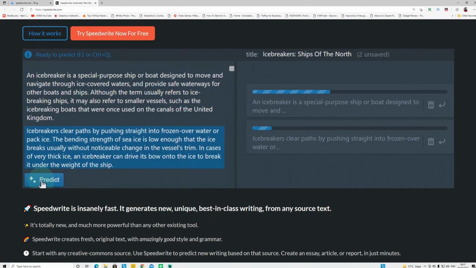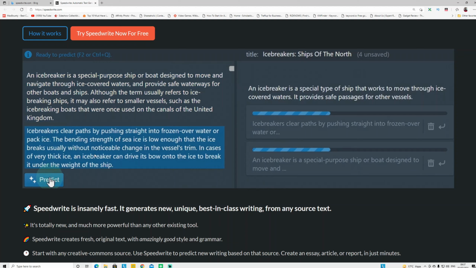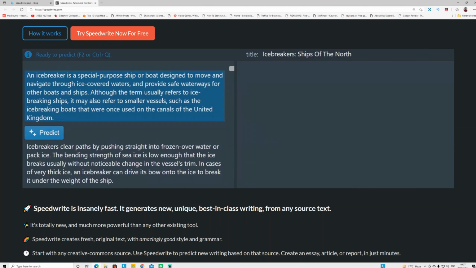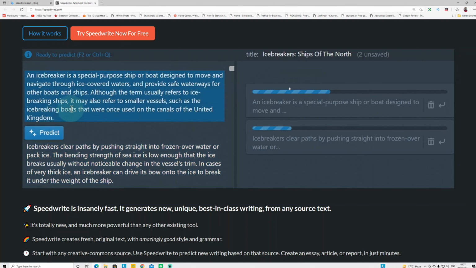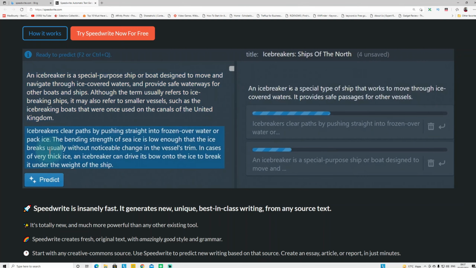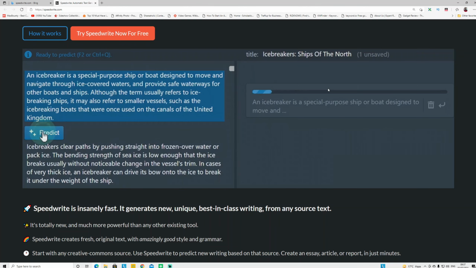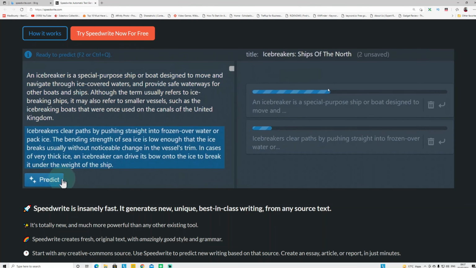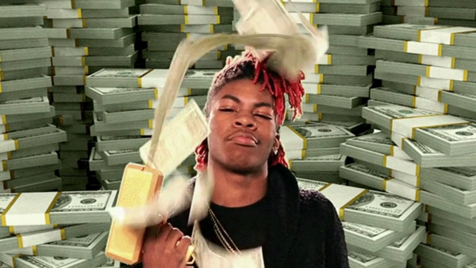You're going to use this tool to make money online for free. This tool is completely free. You can see this is a long sentence, and if you press this button called predict, it rewrites that entire big sentence into a short sentence, and you can use it to make money. I'm going to walk you through what this tool is and how you can make money from it. So watch the video until the end for the full tutorial.